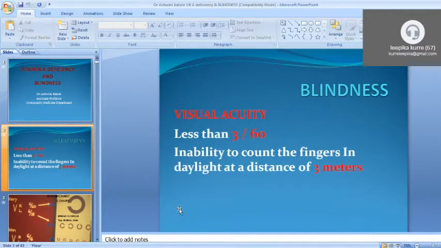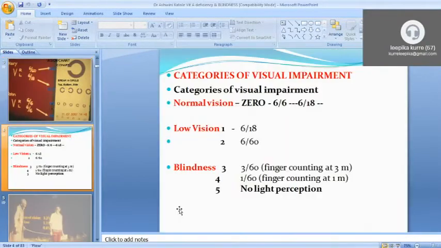Blindness is visual acuity less than 3/60, or inability to count fingers in daylight at a distance of 3 meters. This is the definition of blindness. If a person is not able to see in daylight at a distance of 3 meters, or if visual acuity is less than 3/60, that means it is a case of blindness.